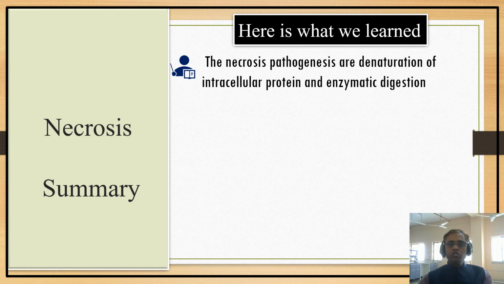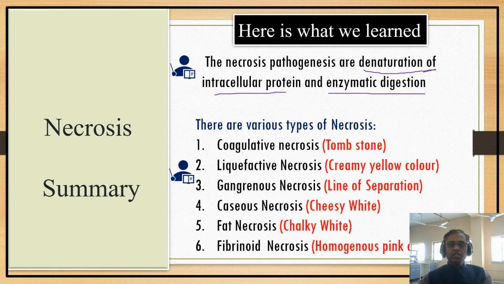The necrosis pathogenesis has two parts: denaturation of intracellular protein and enzymatic digestion. And there are six types of necrosis. Out of that, gangrenous necrosis and fibrinoid necrosis are not specific types of necrosis. Coagulative necrosis produces the tombstone appearance of the cell. Liquefactive necrosis produces a creamy yellow color in macroscopy.